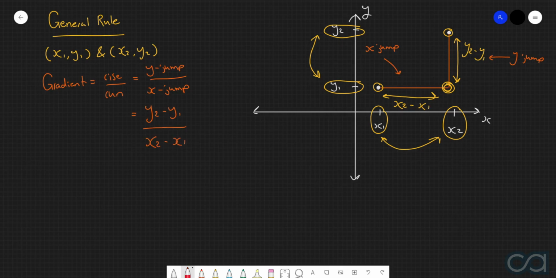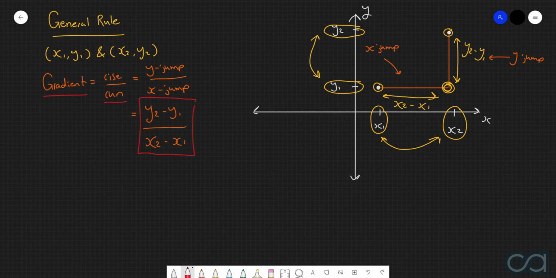And so therefore, we can conclude that the gradient, which is given by rise over run, is equal to y2 minus y1 divided by x2 minus x1. Or in other words, the difference in the y coordinates divided by the difference in the x coordinates.